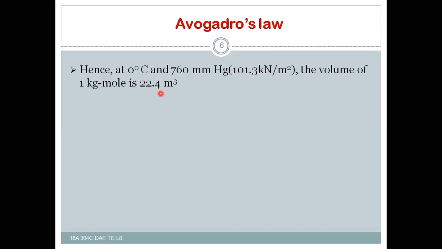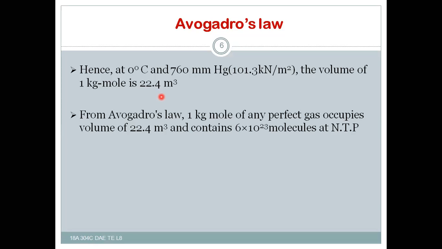Thus, we must remember that the volume of 1 kg mole of gas is nothing but 22.4 meter cube at NTP conditions, that is normal temperature and pressure conditions.